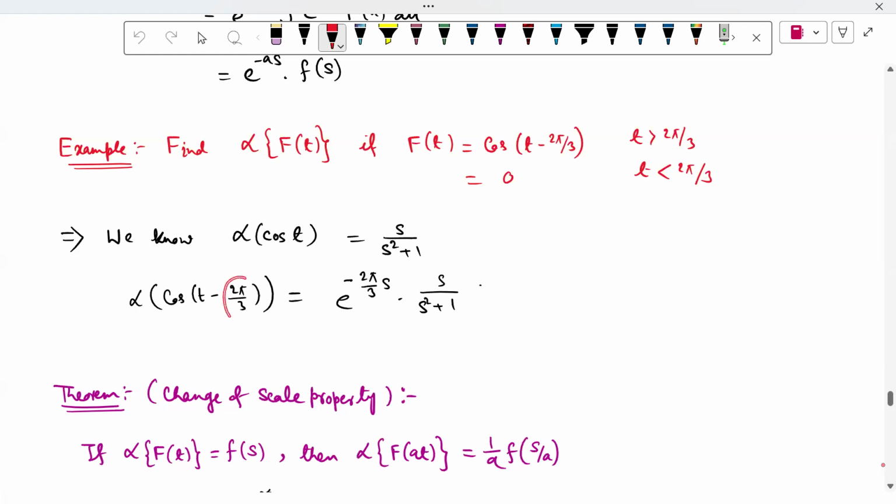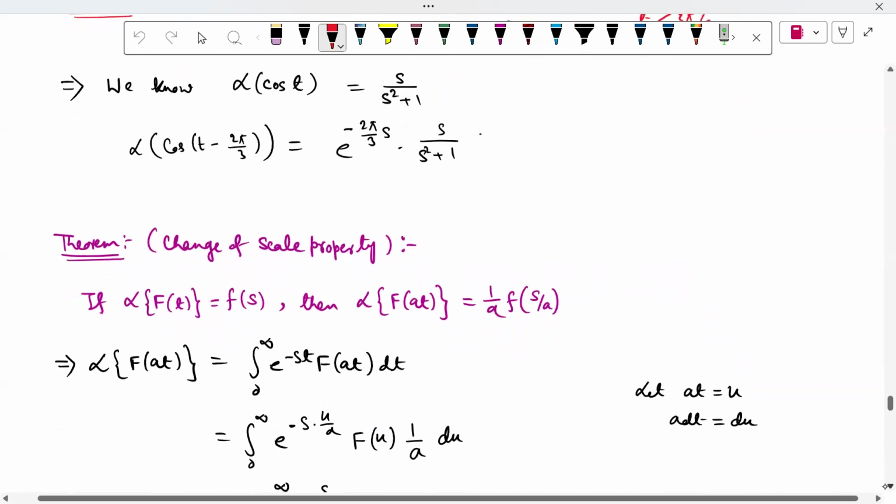Here you are translating by 2 pi by 3, so we get e to the power minus as. Here s is fixed and a is 2 pi by 3, so e to the power minus 2 pi by 3 s, and with that the Laplace transform of cos t, so you get s by s square plus 1.